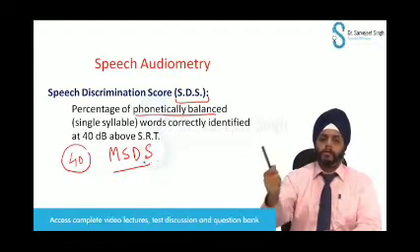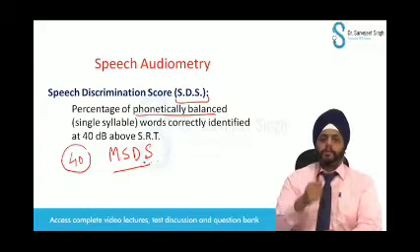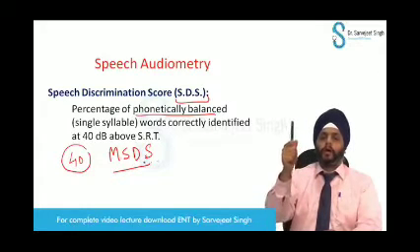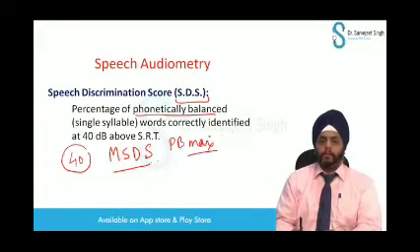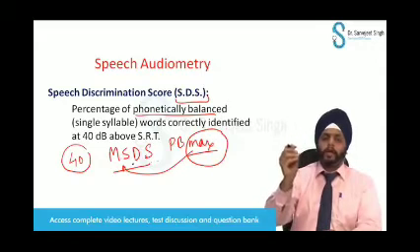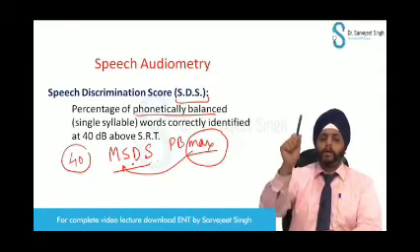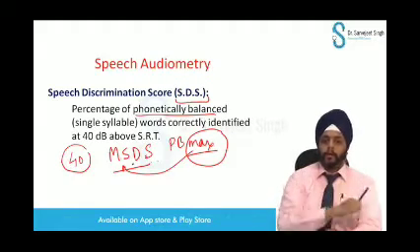So the SDS has to reach 100%. This is known as PB max. From max, I have taken the M. The PB max has to reach 100% at 40 decibels above the SRT.